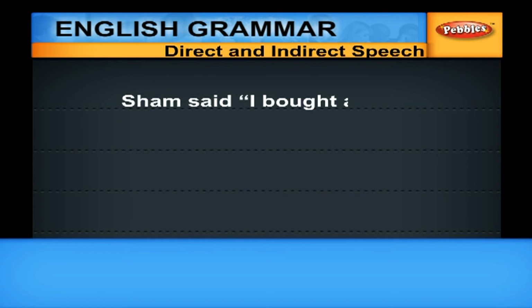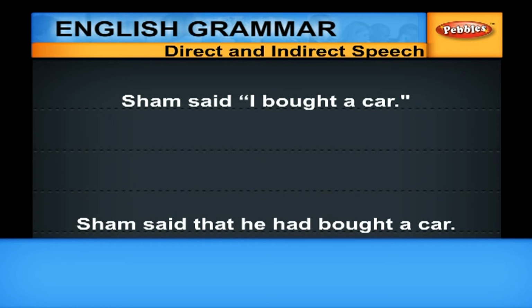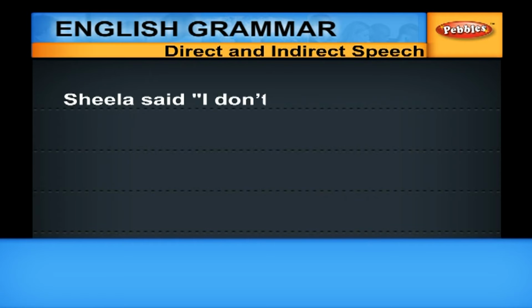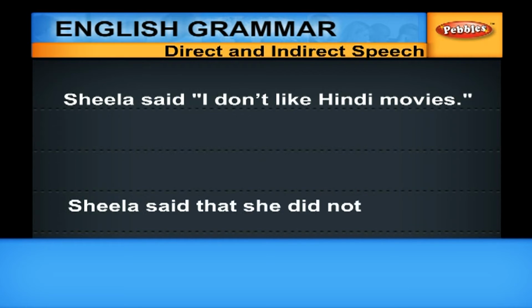Sham said, "I bought a car." Sham said that he had bought a car. Simple past becomes past perfect. Bought, had bought. Sheila said, "I don't like Hindi movies." Sheila said that she did not like Hindi movies.